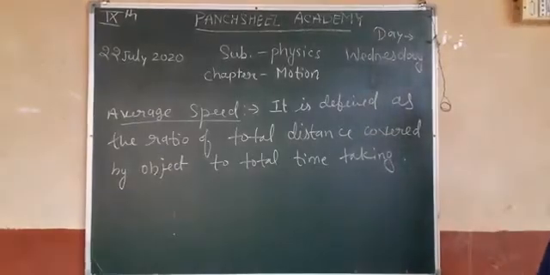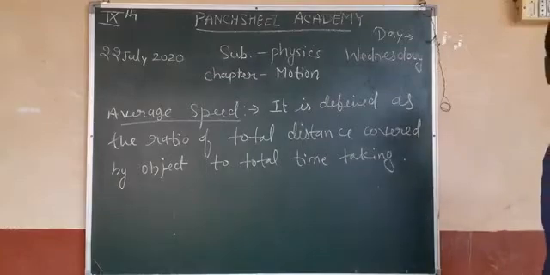Okay, it is defined as the ratio of total distance covered by object to total time taken.